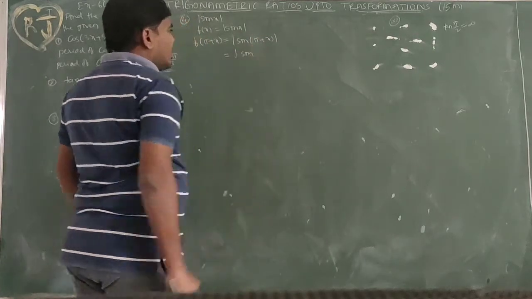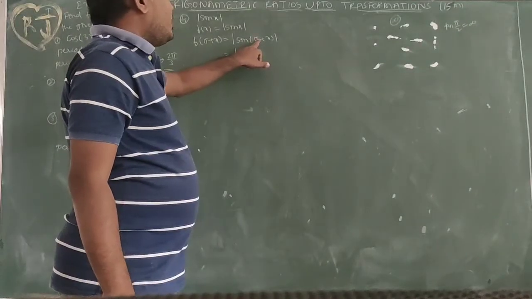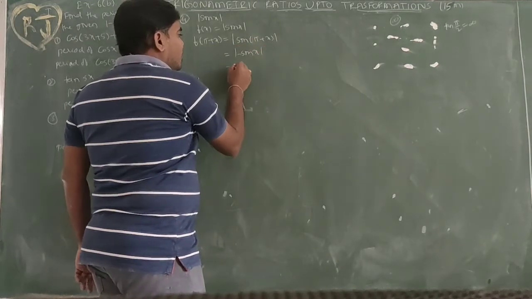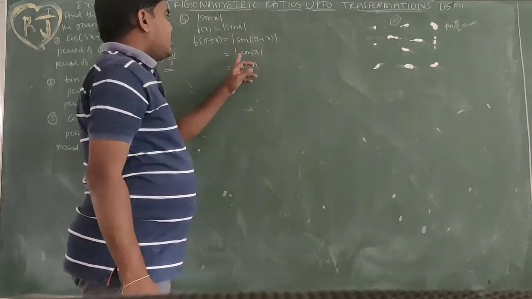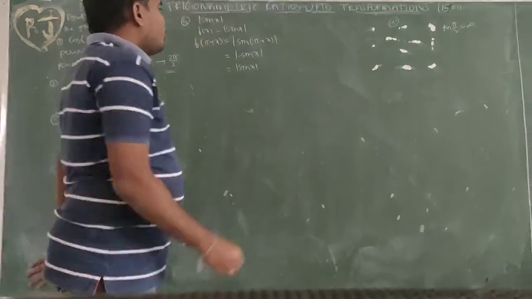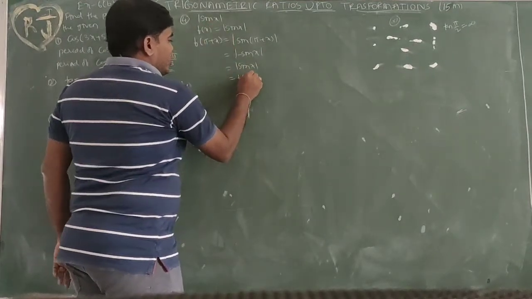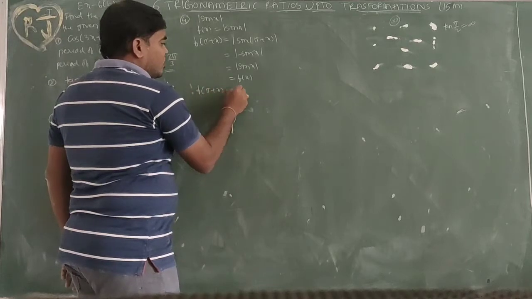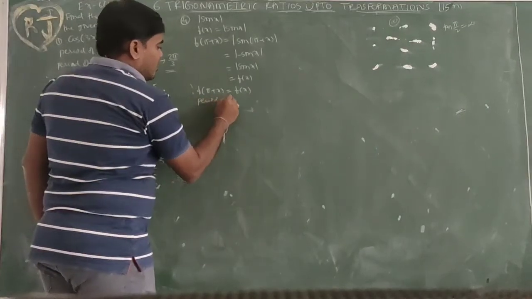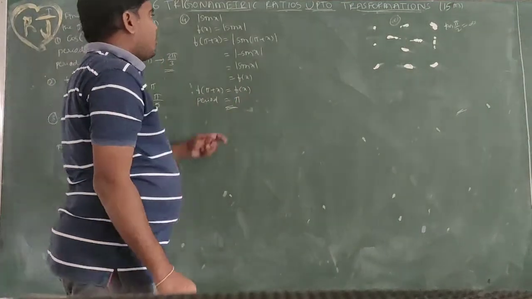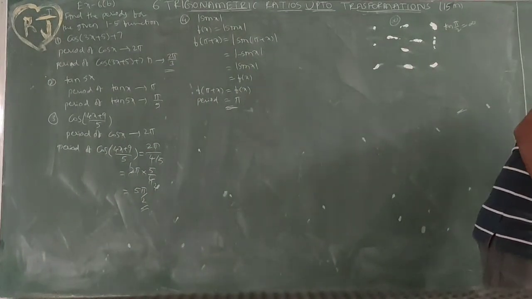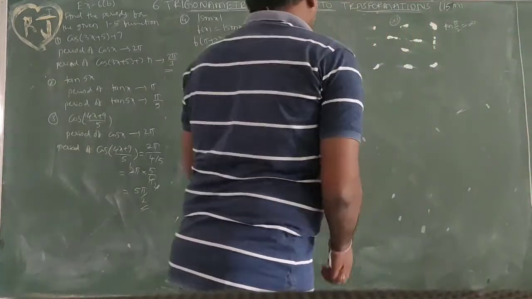Pi is 180 degrees, and sin becomes sin x. In the third quadrant sin is negative, so minus sin x. Mod of minus sin x equals mod sin x. We don't need the minus since it is modulus; we take only the positive. So mod sin x equals f of x. So f of pi plus x equals f of x, so pi is the period. The period of sin x is 2 pi, but the period of mod sin x is pi.